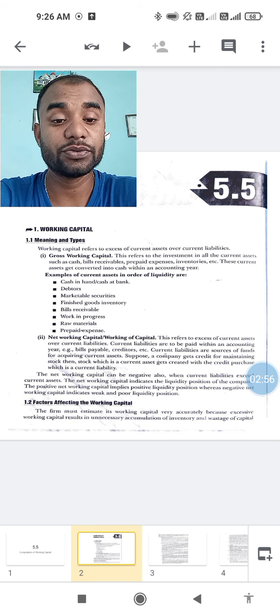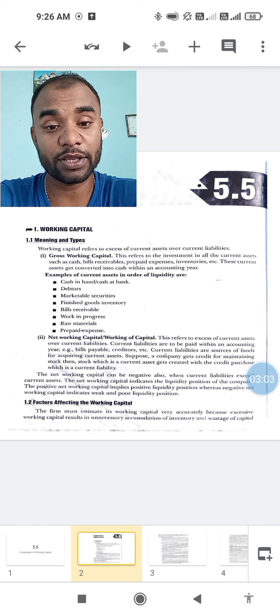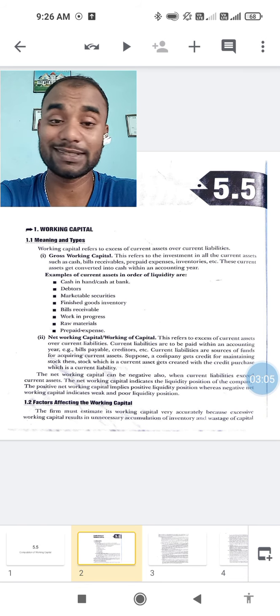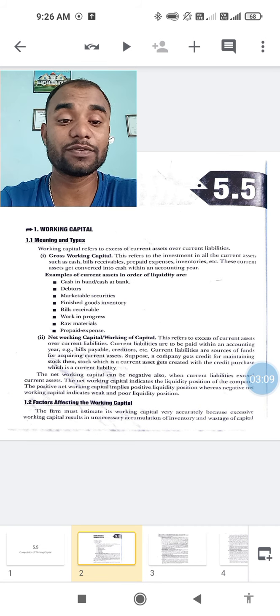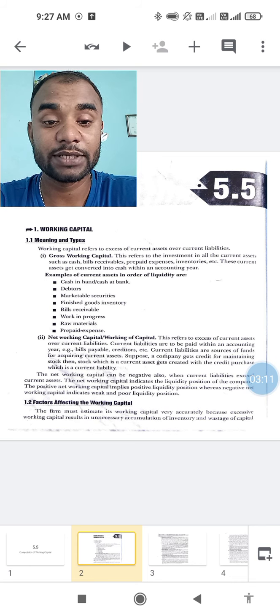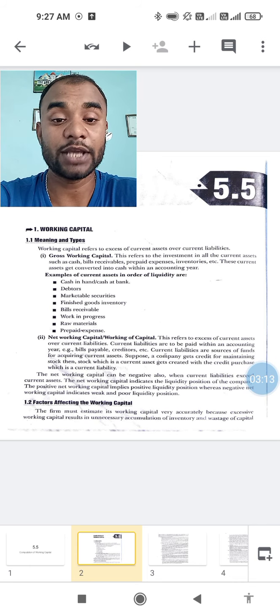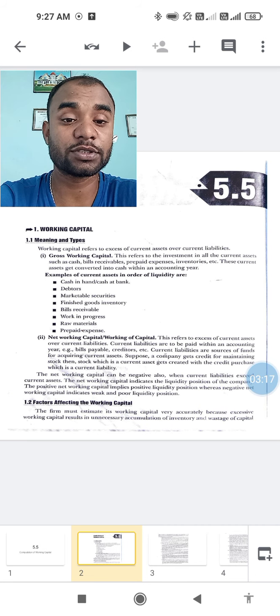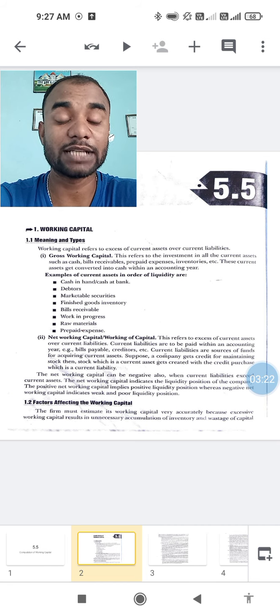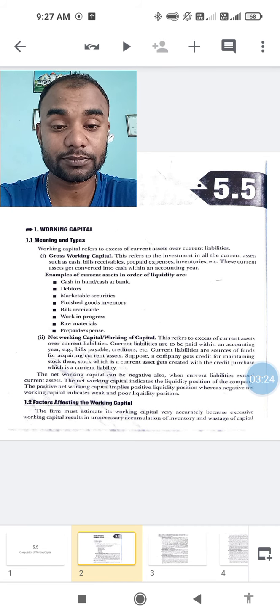Next is net working capital. This refers to the excess of current assets over current liabilities. Gross working capital is just the investment, but net working capital is the excess of current assets over current liabilities, and it is not an investment. Gross working capital is just the investment in current assets such as cash and bills.